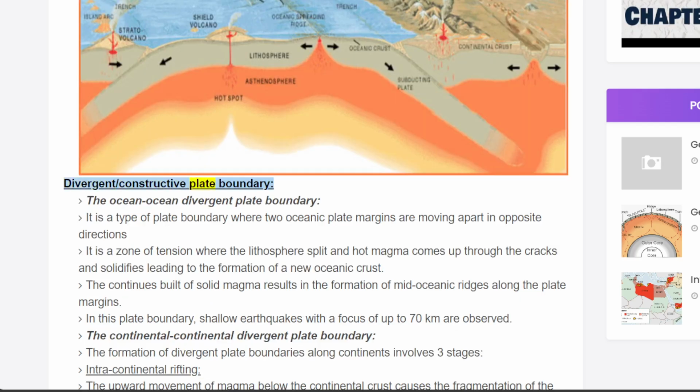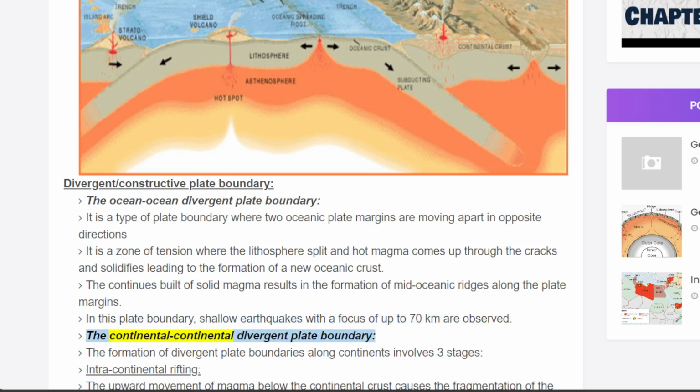Divergent constructive plate boundary. The ocean-ocean divergent plate boundary is a type of plate boundary where 2 oceanic plate margins are moving apart in opposite directions. It is a zone of tension where the lithosphere splits and hot magma comes up through the cracks and solidifies, leading to the formation of a new oceanic crust. The continuous build-up of solid magma results in the formation of mid-oceanic ridges along the plate margins. In this plate boundary, shallow earthquakes with a focus of up to 70 kilometers are observed.